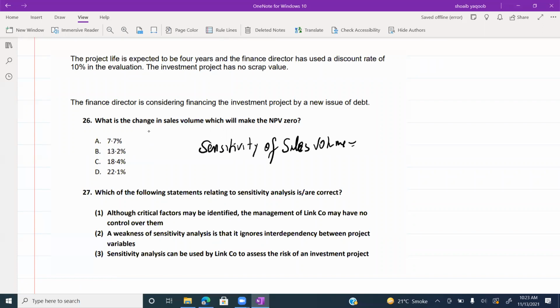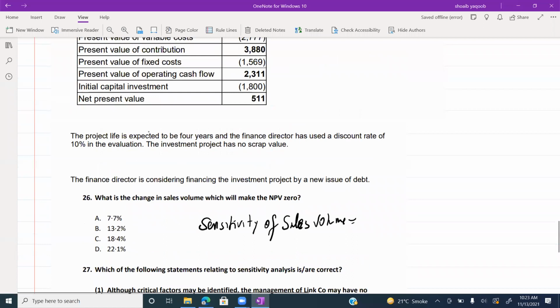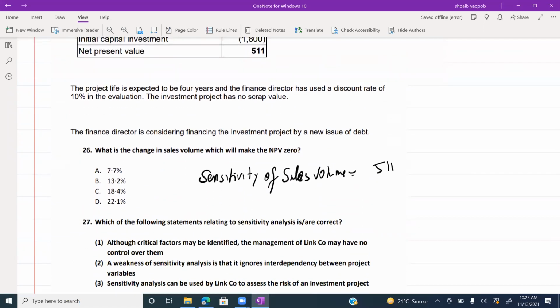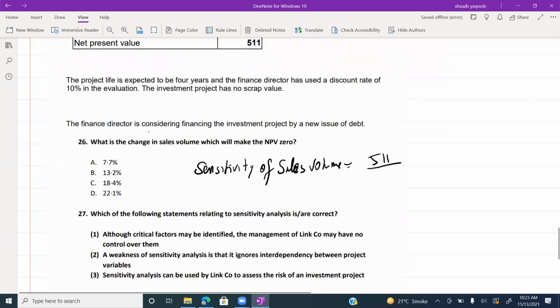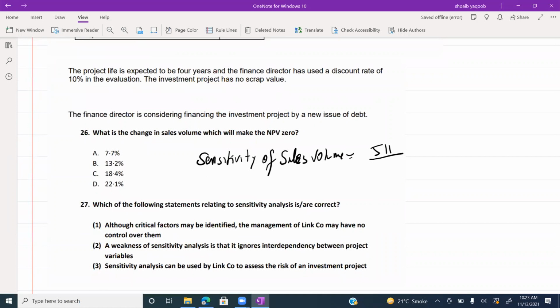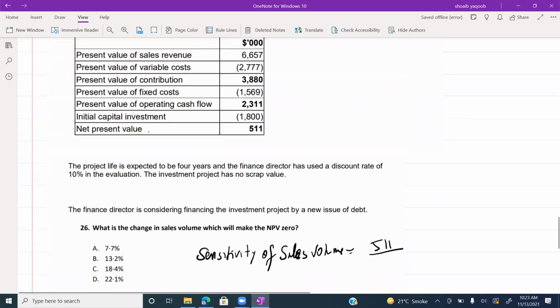Do you guys remember the formula? In the numerator, it will be NPV. In the denominator, it will be present value of contribution. And contribution is sales minus variable cost.